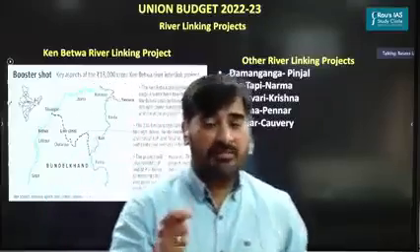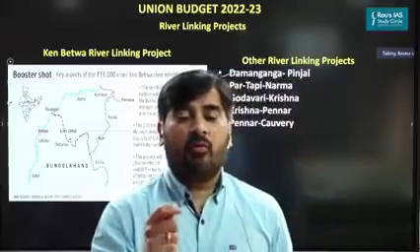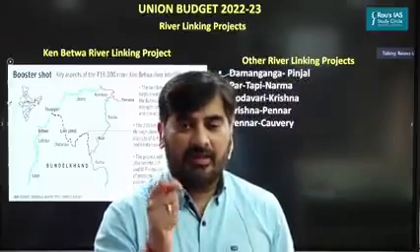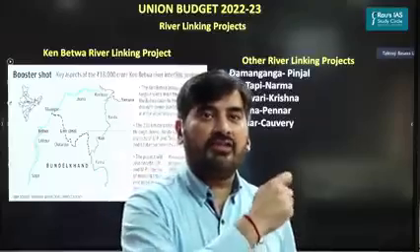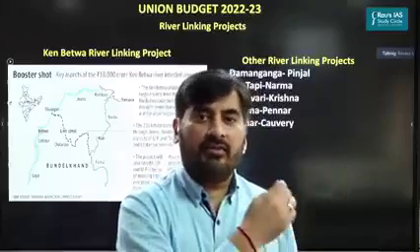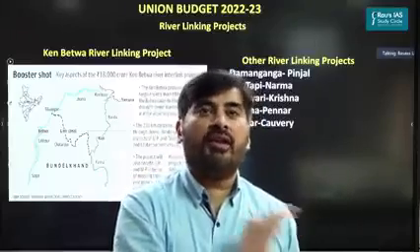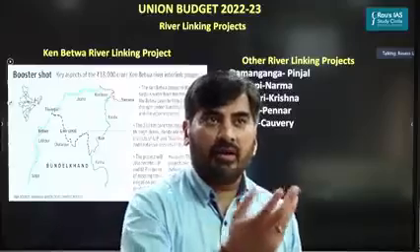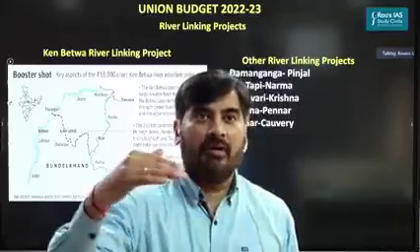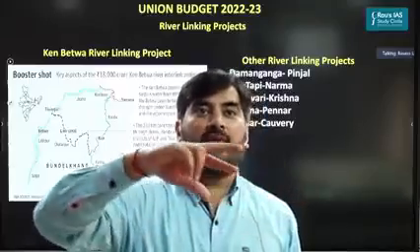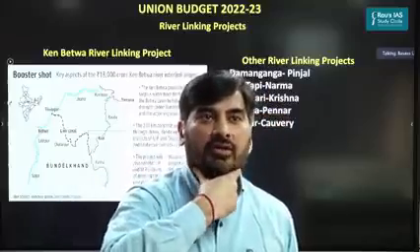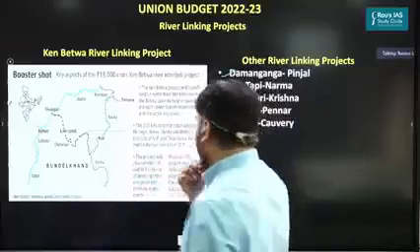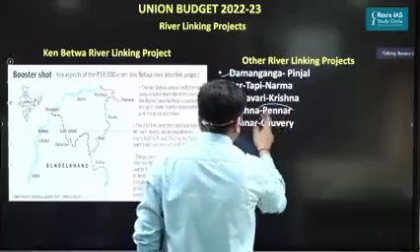Now, as far as your prelims examination is concerned, please try to find out the source of these rivers and where these rivers flow into. Also try to identify the important tributaries of these rivers. For example, if you're looking at the Krishna River on the map, try to identify which all are tributaries of the Krishna River. Same with respect to tributaries of the Godavari River. Also try to identify details about the Pennar River.